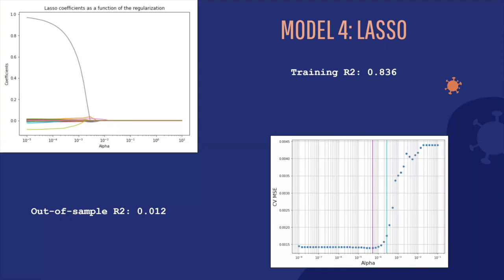Our most uninformative model was the lasso model. Our training R-squared showed some promise at 84%, but the out-of-sample R-squared is 1%, which means it did not perform well.